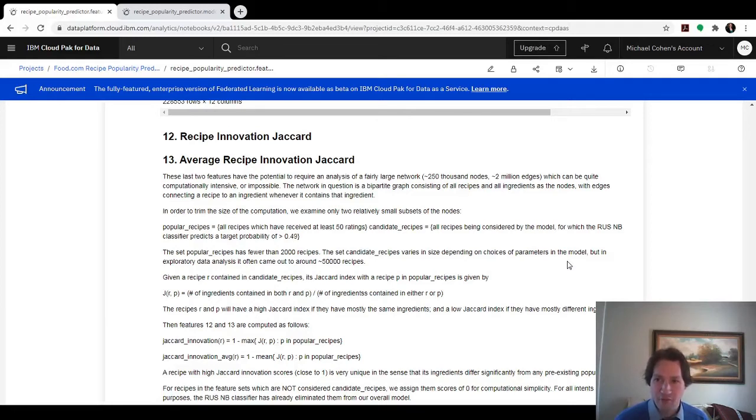These are recipes which the random undersampling naive Bayes classifier predicts have a good chance of succeeding. And as we mentioned, that classifier has extremely high recall, so we're really not losing anything by trimming down to that smaller node set. And then basically we conduct the network analysis only on these subsets of the nodes.